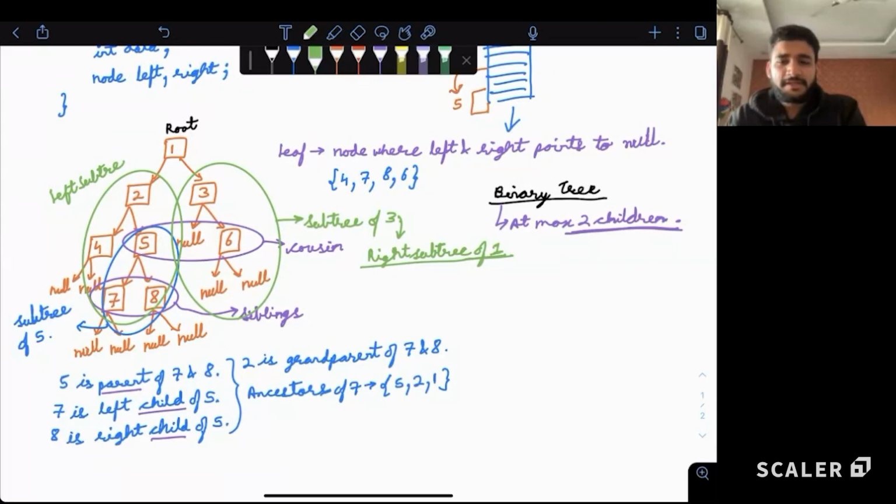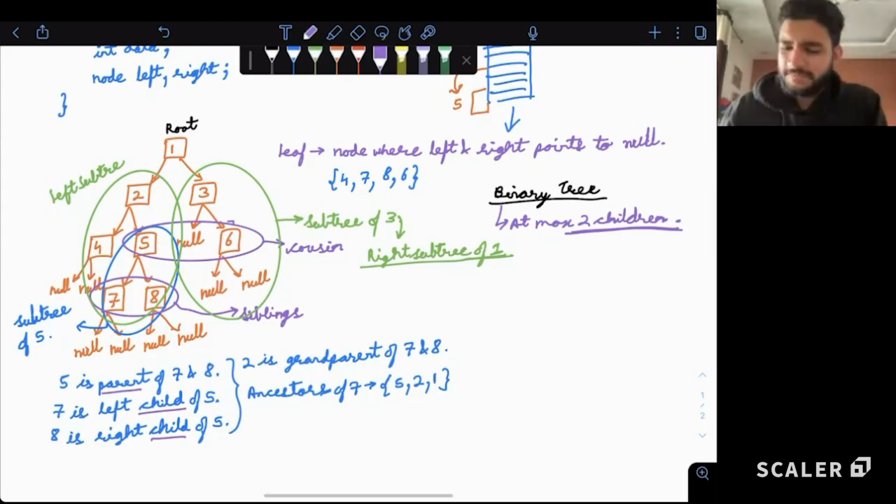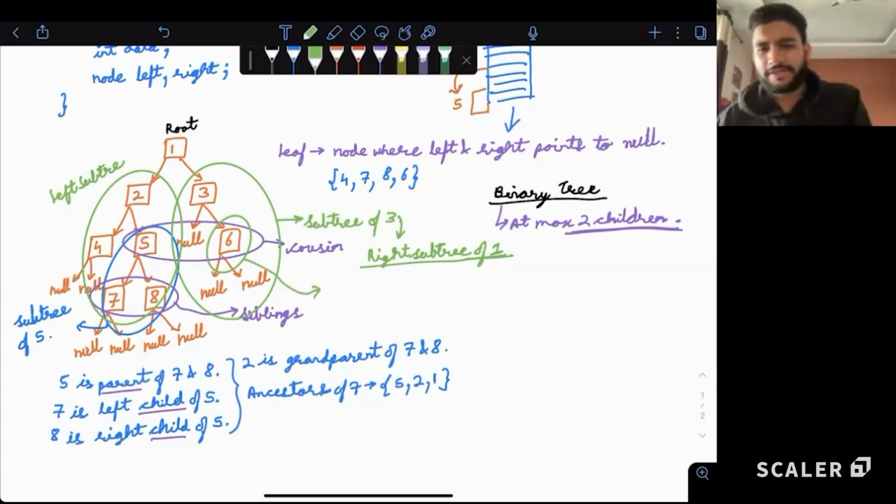Can a leaf node be a subtree itself? Yes. Very good question, Shubham. So, guys, if I'm just taking one node, let's say I'm just taking 6, can I say that this 6 in itself is a subtree? Yes or no? Yes. Guys, the answer is yes. This is a subtree of 6.